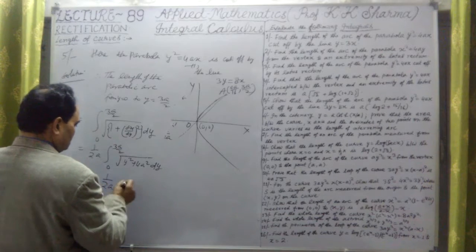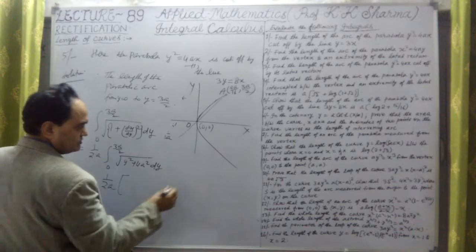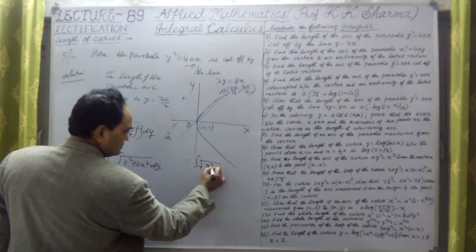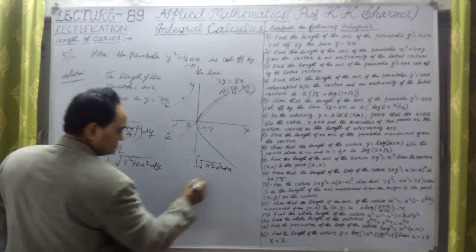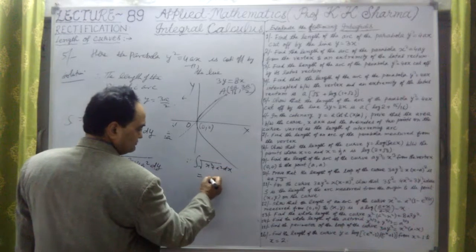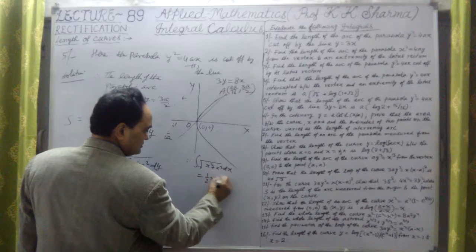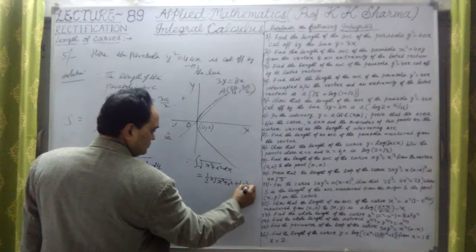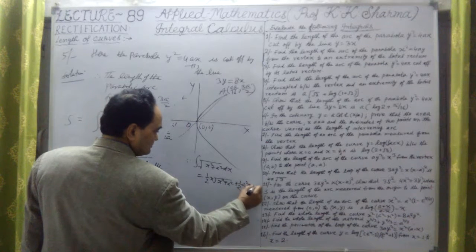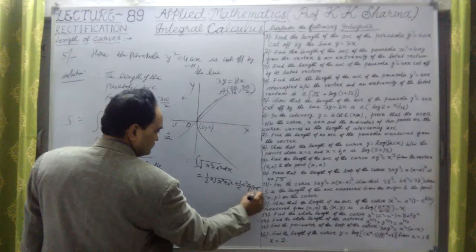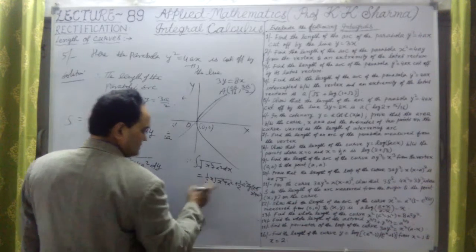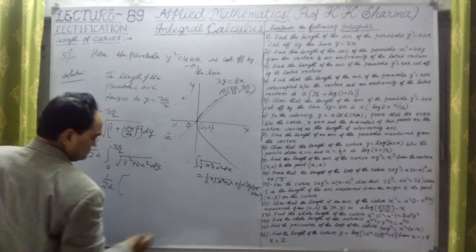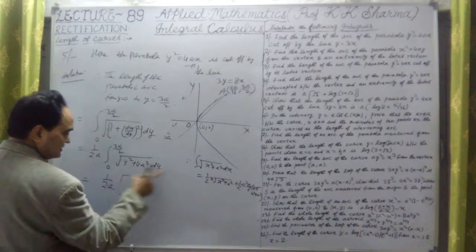Integration of the square root of x square plus a square into dx is given by 1/2 x under root x square plus a square plus 1/2 a square into log of x plus under root x square plus a square. This is the formula which we are applying here. Here in place of x we have y.